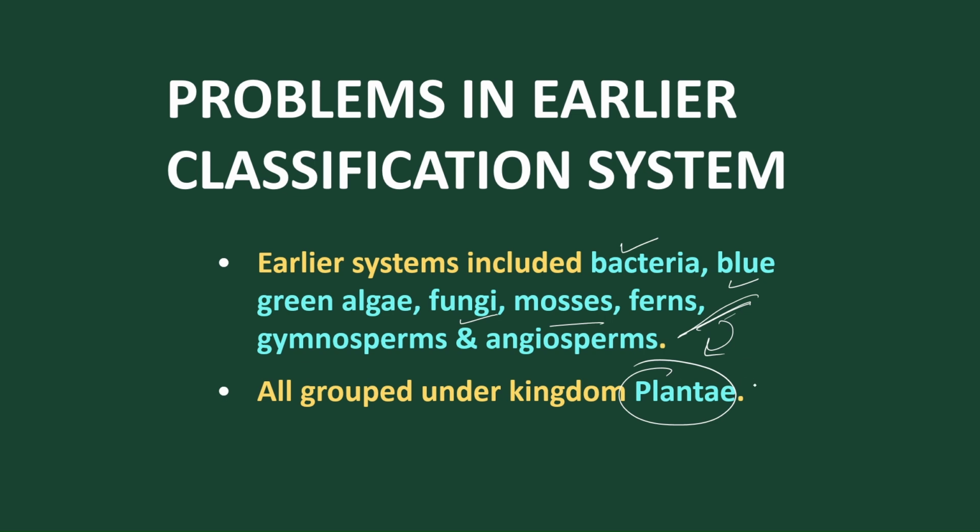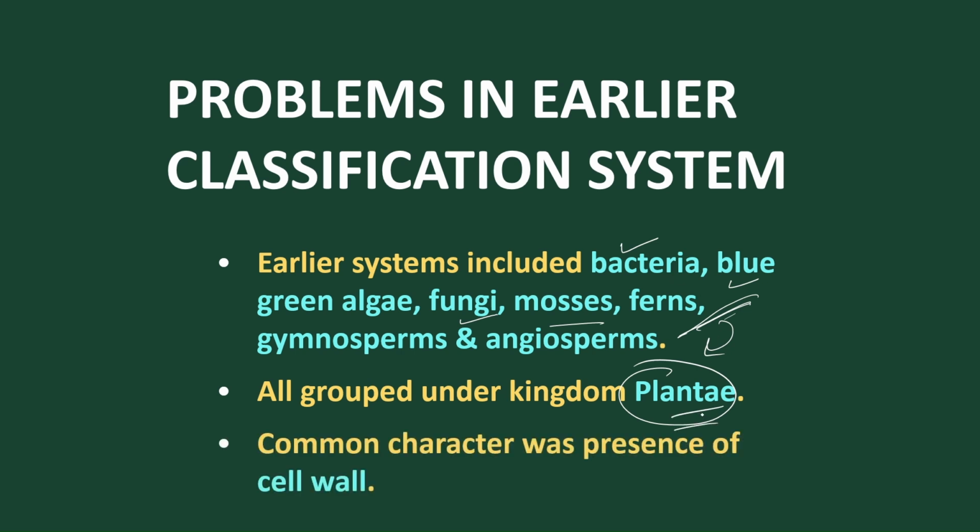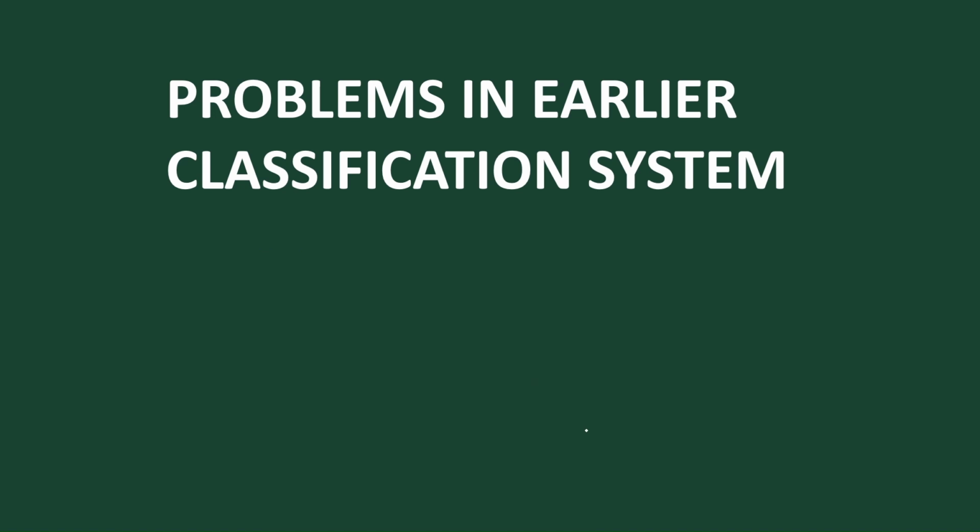But after the 5 kingdom classification, this drawback is eradicated because all these are present in separate groups. They shouldn't be present in the group called Plantae. Why were they present in Plantae? Accordingly, they thought that having a cell wall was the common character, so as they all have the cell wall as the common character, they should be included under Plantae, which is not a true mode of classification.